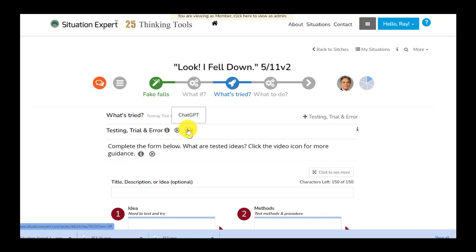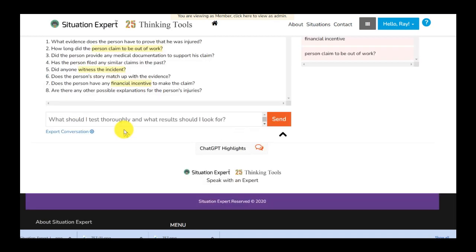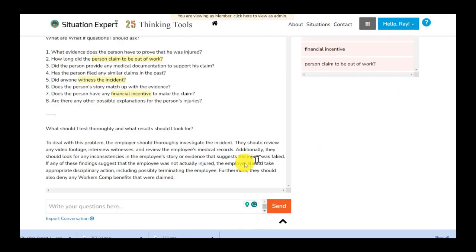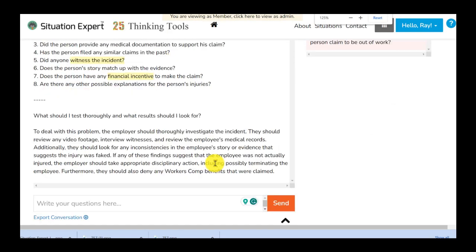So if I click ChatGPT, again, automatically you can see what should be the test thoroughly and what should I look forward to the results. There are no other questions in here because I didn't prepare other questions through the system. But now let's go send this out to ChatGPT. Voila, ChatGPT is back.